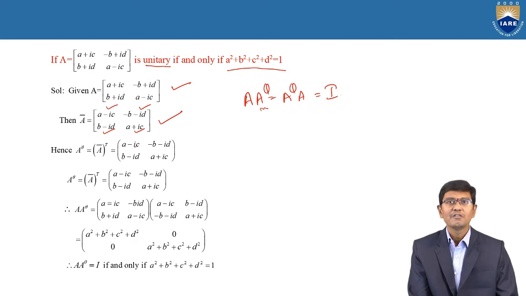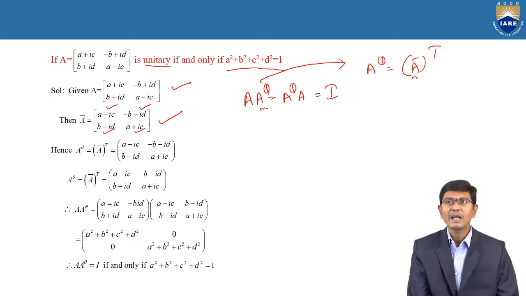Now we need to apply once again the transpose of the conjugate of the matrix. Why? Because we require A power theta. A power theta is nothing but, as we know, the meaning of the conjugate transpose of a matrix.